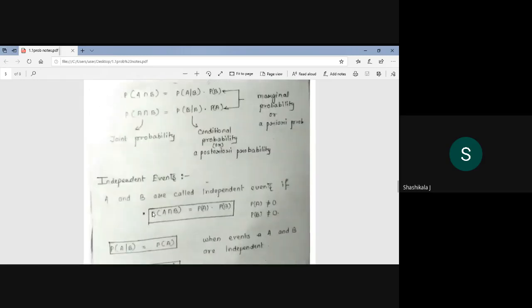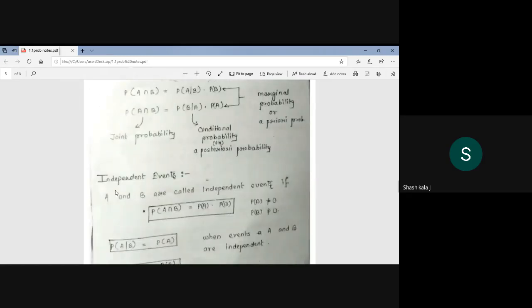Okay, so next is independent events. This is also important, because in the problems we use the phrase that X and Y are two independent random variables. What does that mean? A and B are called independent events if they satisfy this: probability of A union B is equal to the product of the individual probabilities. Similarly, we have studied that for the PDF. We will see what the CDF and the PDF are for two random variables. Please note that is the independent events.